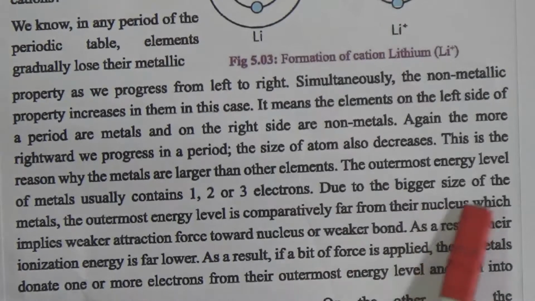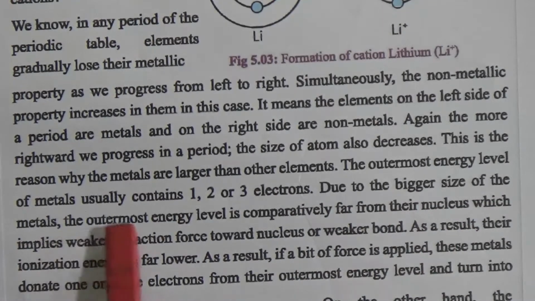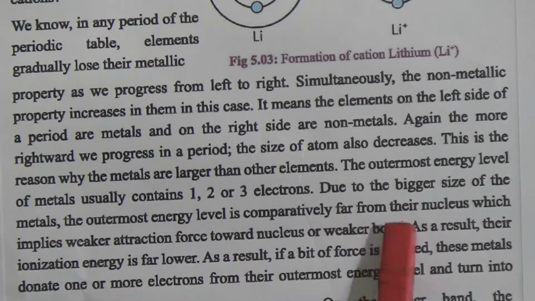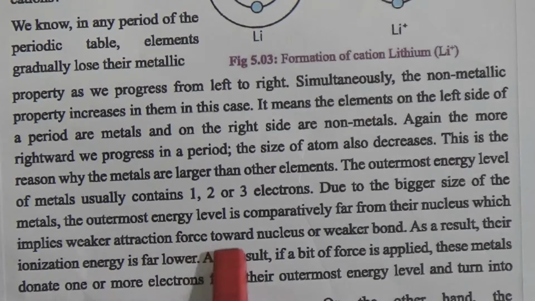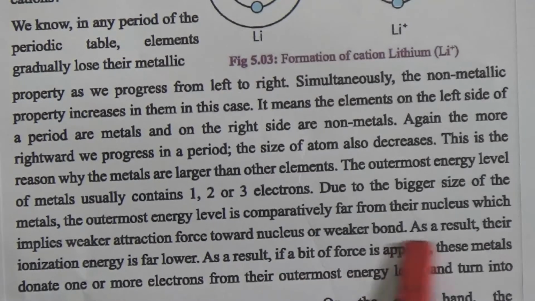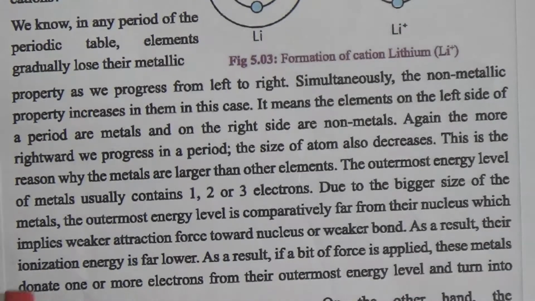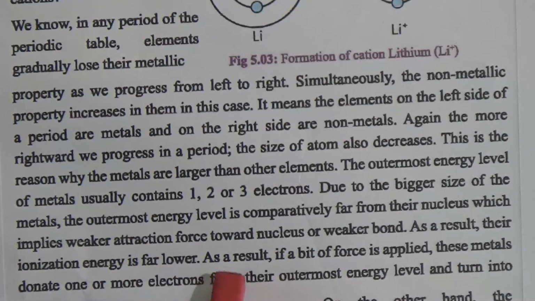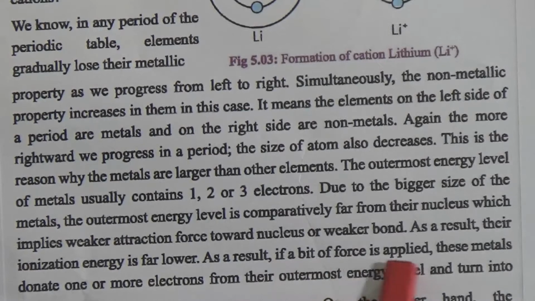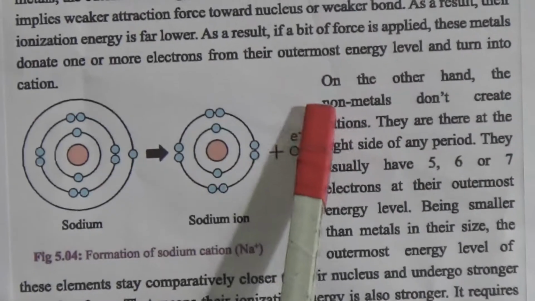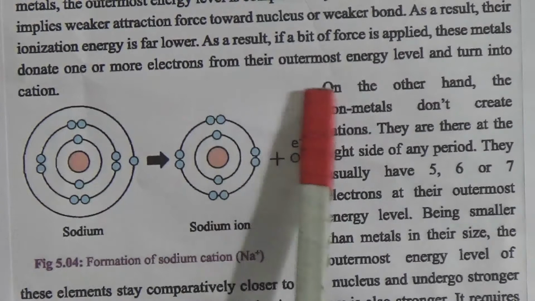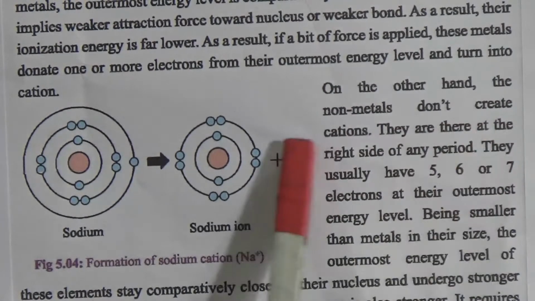Due to the bigger size of the metals, the outermost energy level is comparatively far from the nucleus, which implies a weaker attraction force towards the nucleus, or a weaker bond. As a result, ionization energy is far lower, and a bit of force is enough. The metal donates one or more electrons from its outermost energy level and turns into a cation. On the other hand, the non-metals do not create cations.